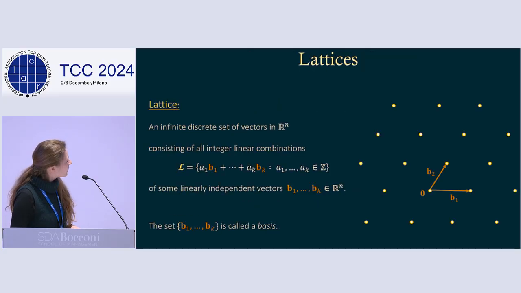Okay, so I'm just going to review, because the previous talk also talked about this. A lattice is just a discrete set of points in Euclidean space that's generated by a linearly independent set of basis vectors. And a lattice can have many bases.